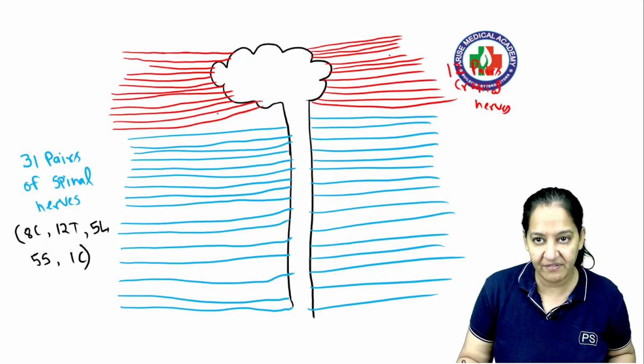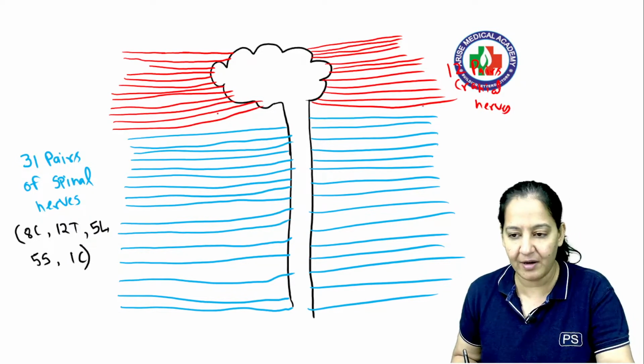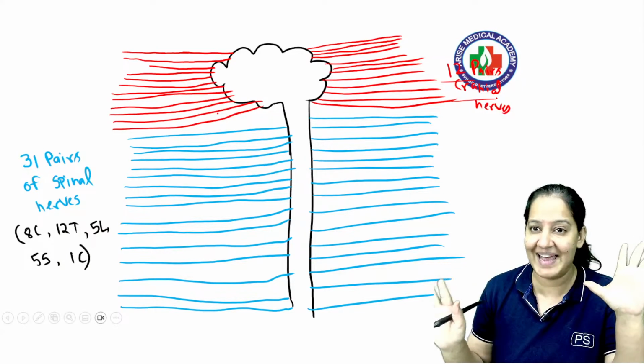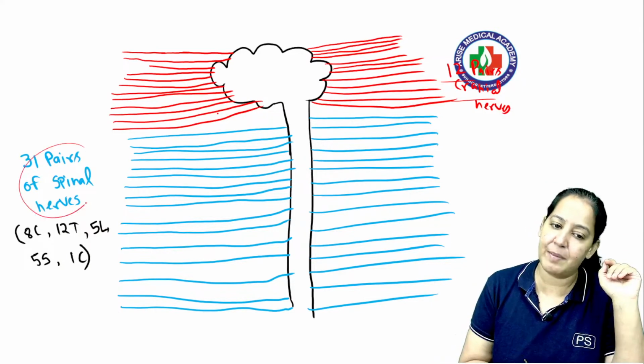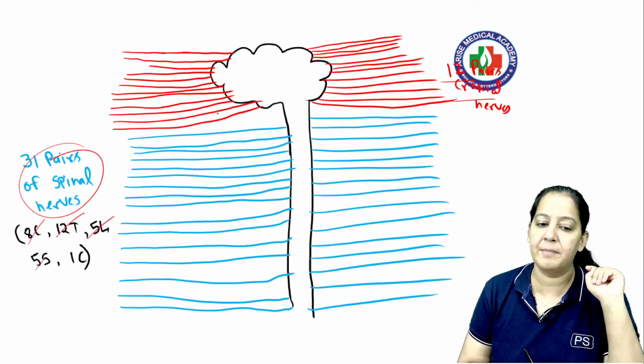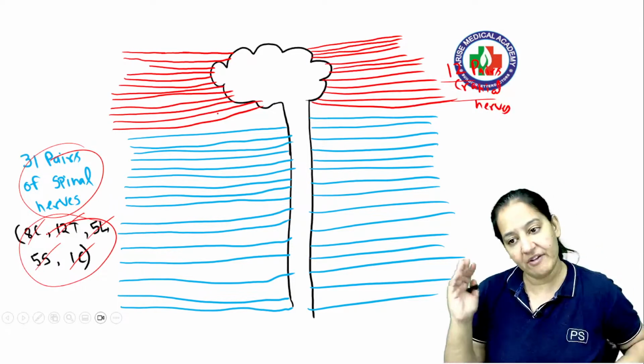You can see the red ones are the cranial nerves, the blue ones are the spinal nerves. So cranial nerves are 12 in number. You know number 1, 2, 3. You have read everything in anatomy, I guess. And 31 pairs of spinal nerves are there, out of which 8 are cervical, 12 are thoracic, 5 are lumbar, 5 are sacral, and 1 is coccygeal. You can add, total is 31, right? So we have cranial and spinal nerves.